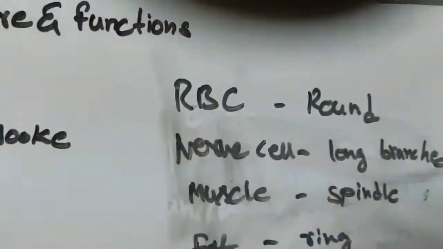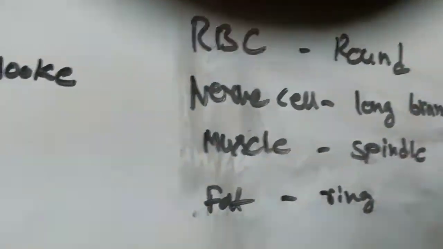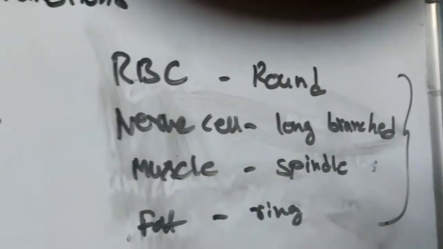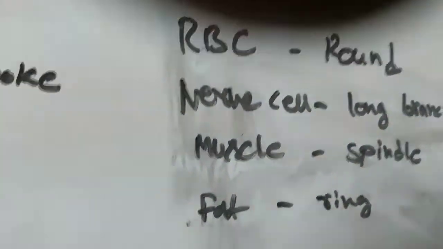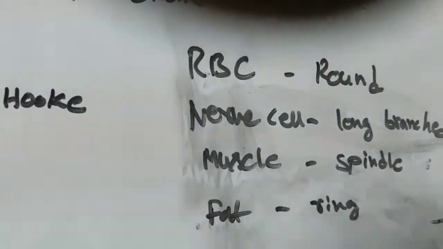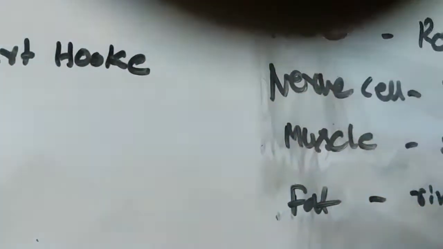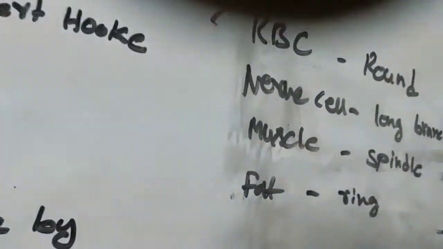So here, RBCs, nerve cells and muscle cells all have different structures. Why do they have different structures? All these structures are based on the function they are doing. Blood circulates throughout our body, so it should circulate easily. That's why the cells are round. Coming to the nerve cell, it is located all over the body.